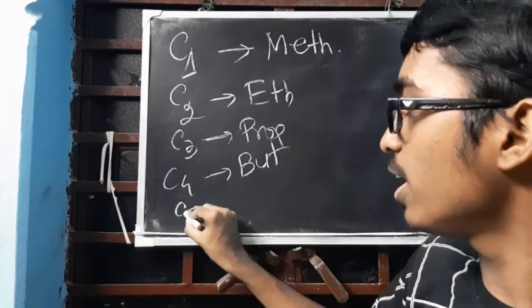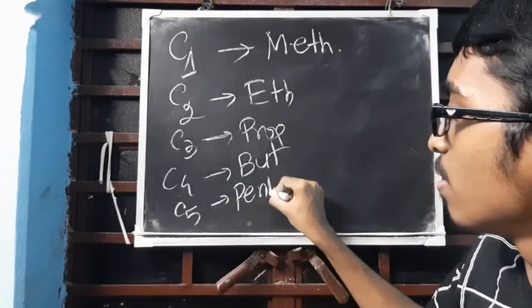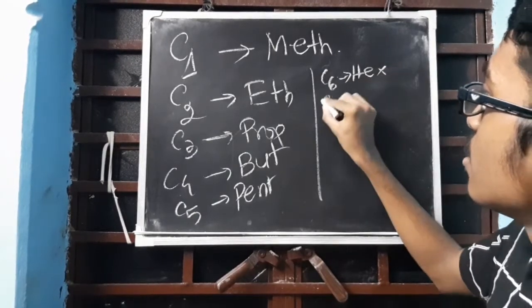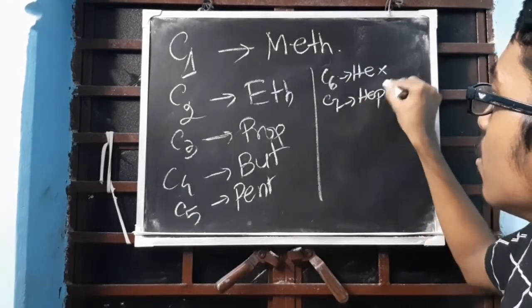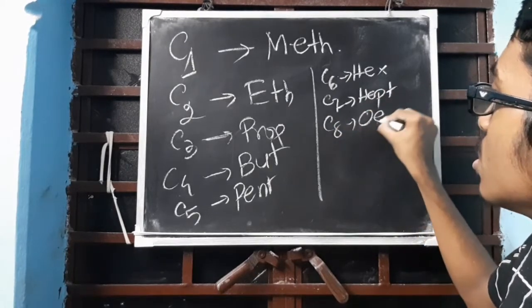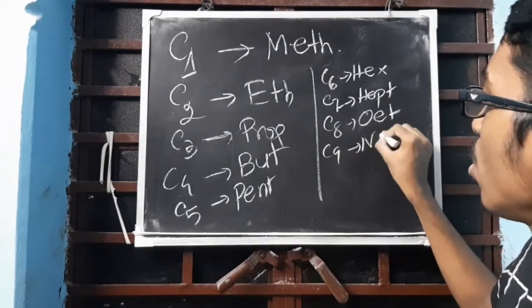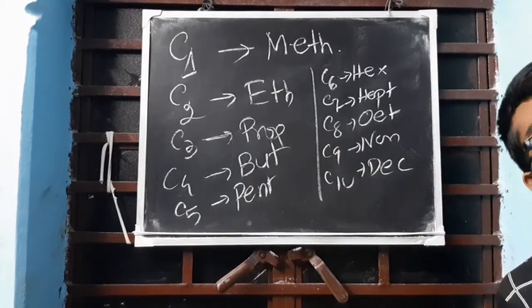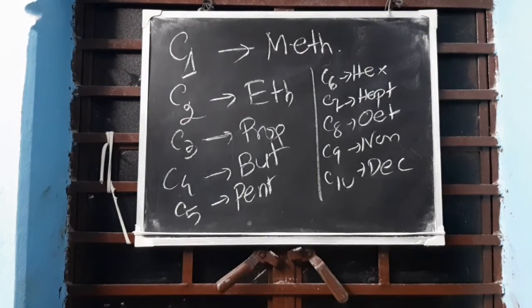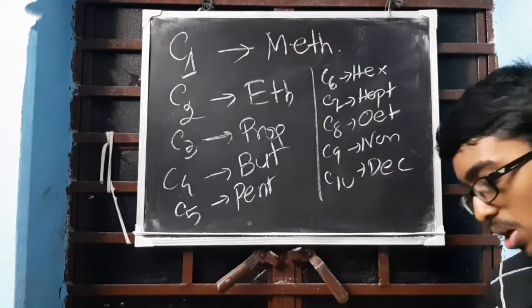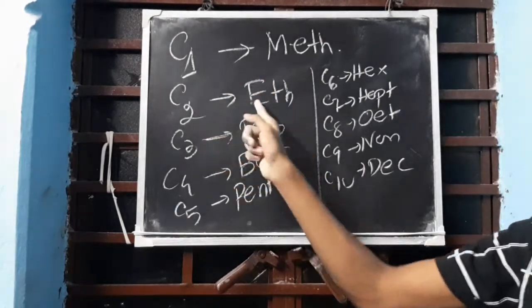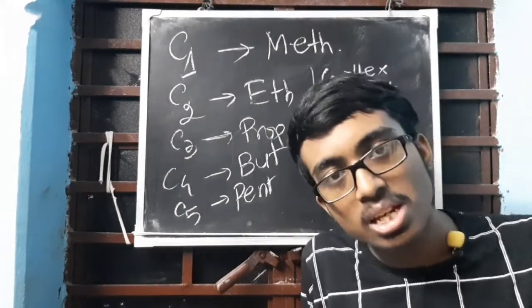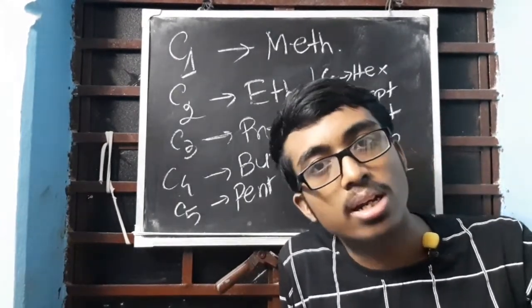C5 is pent. C6 is hex. C7 is hept. C8 is oct. C9 is non. And C10 is dec. As of now, till C10 is okay. C30 is also there, a lot of things are there, but till C10 for now it will work. So what is C1? Meth. C2? Eth. C3? Prop. But, pent, hex, hept, oct, non, dec.